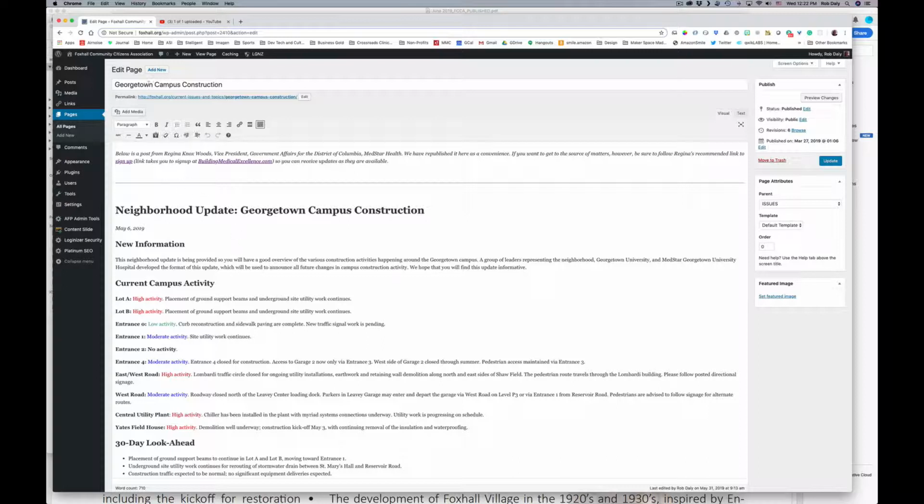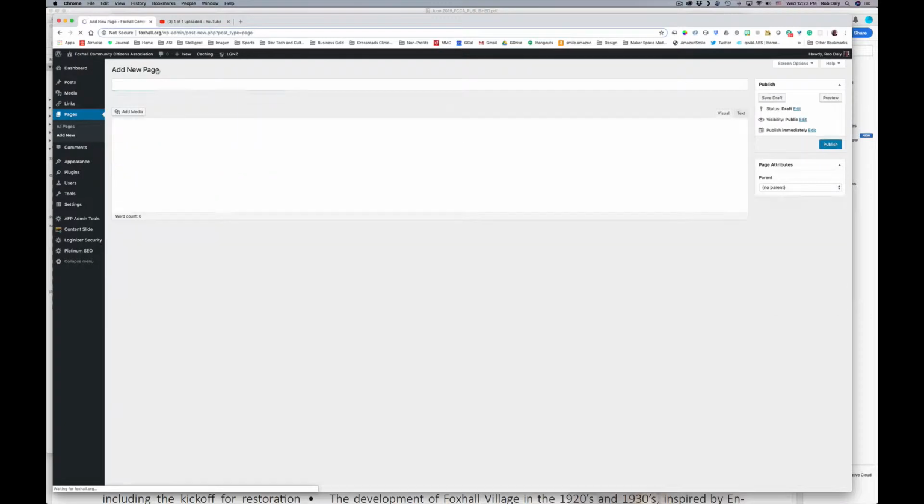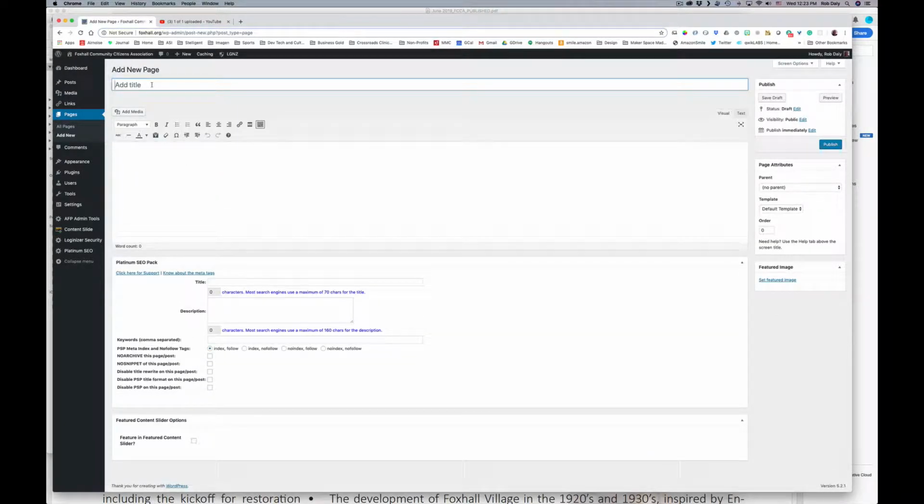But I'm going to leave this page exactly as it is, and we're going to make a new page called Georgetown Campus Construction 2, just for the moment. We'll rename it later once we see if it works well or not. So from pages, I would do an add new page. Rather than look at that Georgetown one, we see this one. By the way, I forgot to mention that one was a child of issues, which is a top level page.